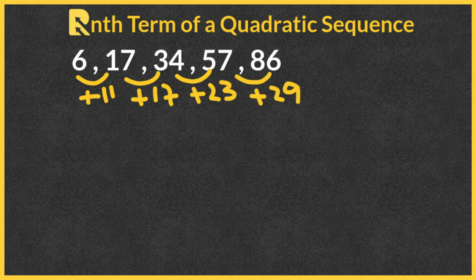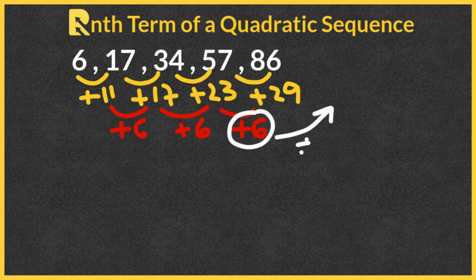Now we need to find the second difference. From 11 to 17, we add 6. From 17 to 23, we add 6. From 23 to 29, we add 6 each time. We then halve the second difference to get the n squared. 6 divided by 2, that is 3n squared.